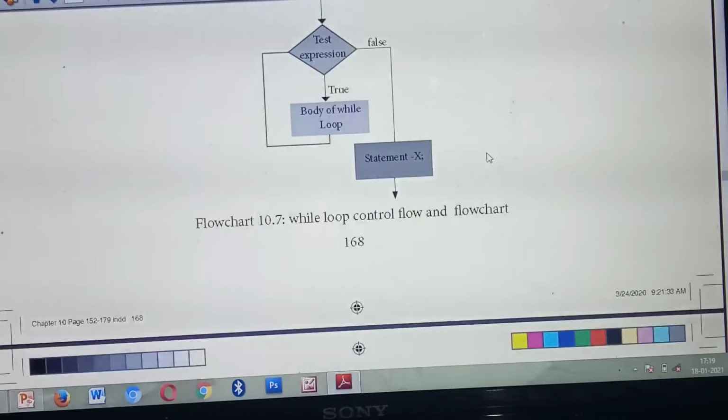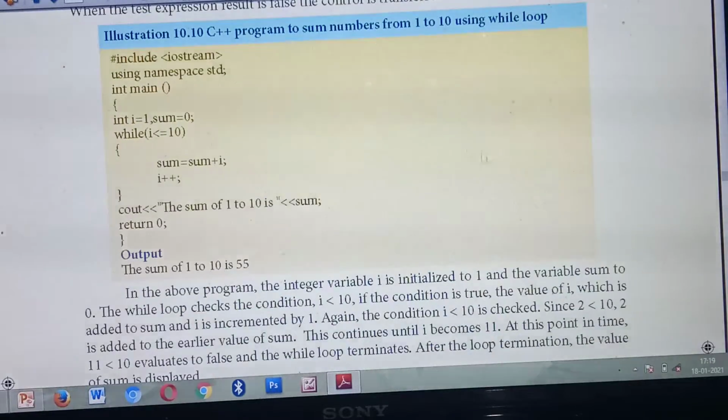Understood? Okay. Listen, this is the example program they have given under the heading while loop. Read the heading: write a C++ program to sum the numbers from 1 to 10 using while loop. So what's the first line of the program? Hash include iostream. What's the second line? Using namespace std, that you already know. Third line is the main function.